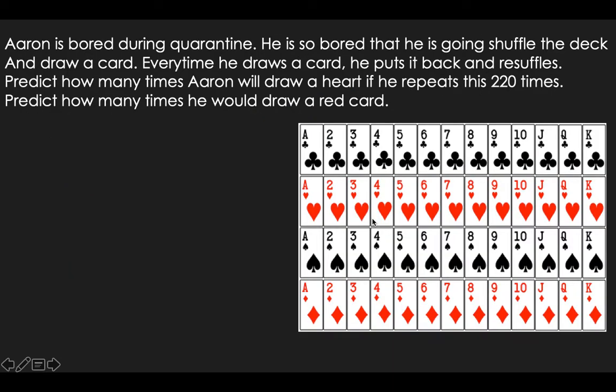Alright, so Aaron is bored during quarantine. He's so bored that he's going to shuffle the deck and draw a card. Every time he draws a card, he puts it back and reshuffles. Predict how many times Aaron will draw a heart if he repeats this 220 times. So first, predict how many times I'll get a heart.